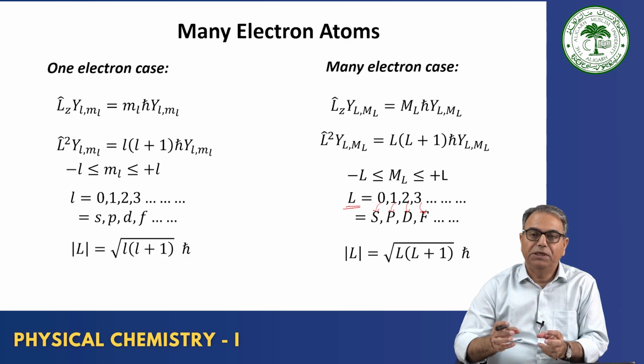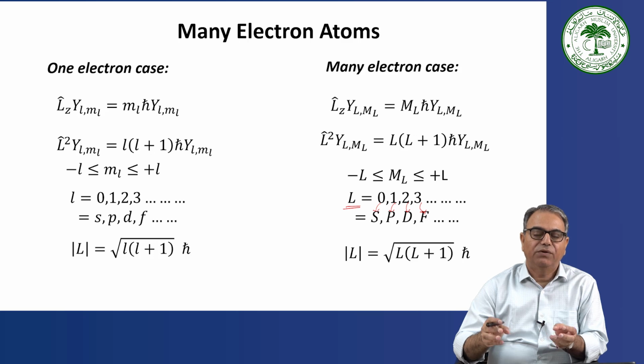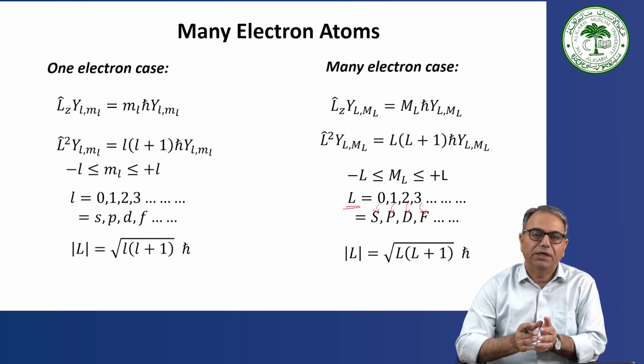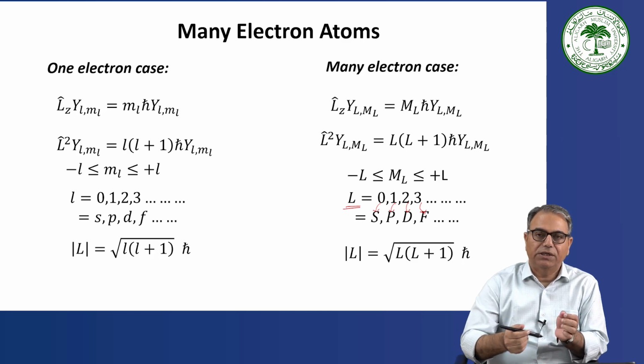We have two motions, one is orbital motion and another is spin motion, and both these motions will produce a magnetic field, and this magnetic field will interact when placed in an external magnetic field. What will happen if you place a hydrogen atom into an external magnetic field? It's a rotating charged particle, the electron, so it will produce a magnetic field.